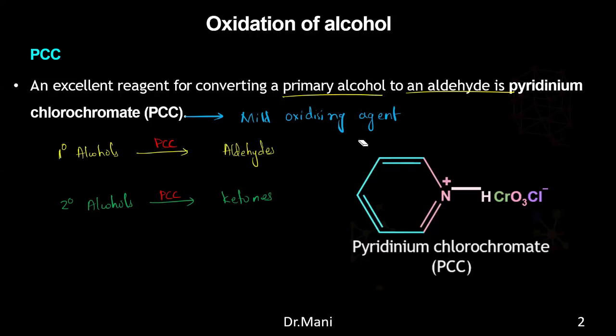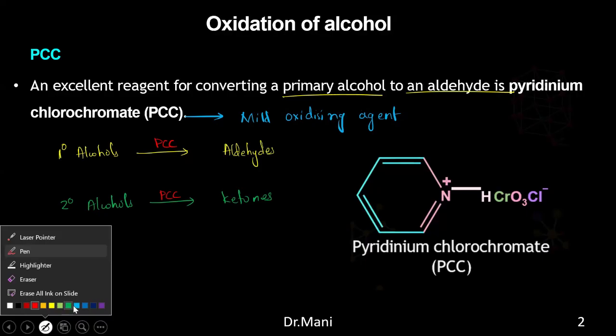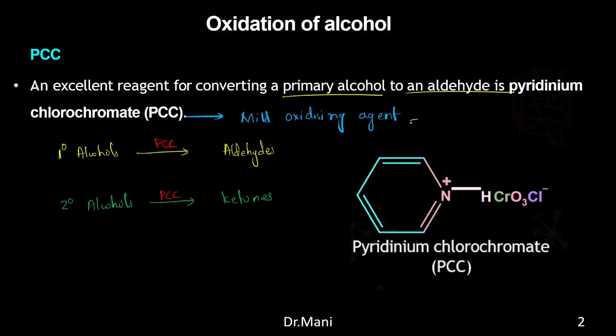If it is a strong oxidizing agent, whatever aldehydes are there will be further converted into carboxylic acids. So remember, with a mild oxidizing agent the reaction will stop at aldehyde formation.